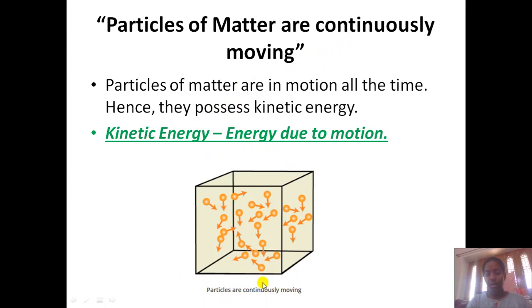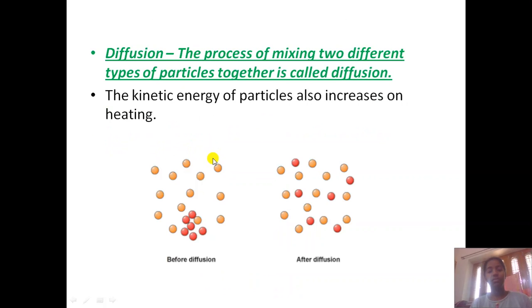If I consider a box and it is empty, it means that air is present inside it. These air molecules or particles of air continuously move. It means that air particles possess kinetic energy, and they have the highest kinetic energy because the bond between the atoms is least. So this is an example of how you can represent kinetic energy. This word is utilized in this chapter many times.